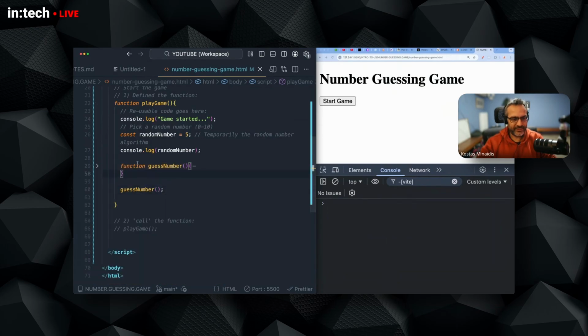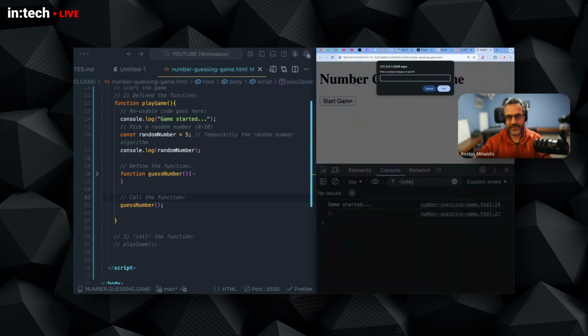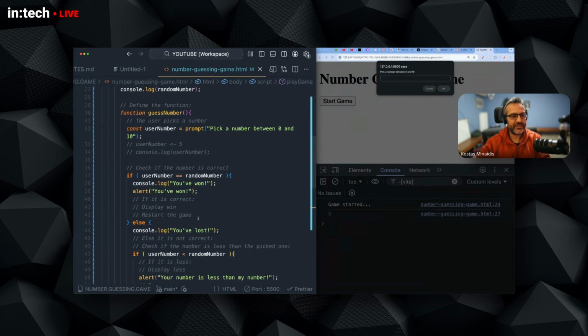So I define the function and then call the function to execute. Otherwise, the code will never execute. So now I start the game and the code executes. So the whole code here starts working. Let me put 3. Your number is less than my number. Okay, everything seems to be working fine.